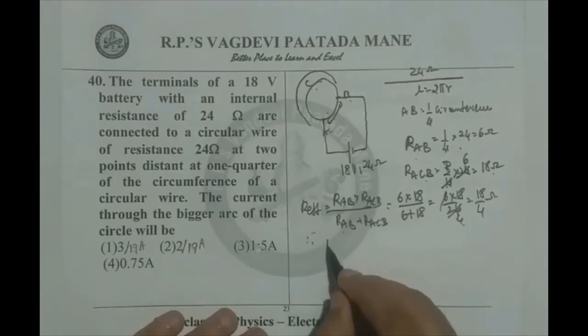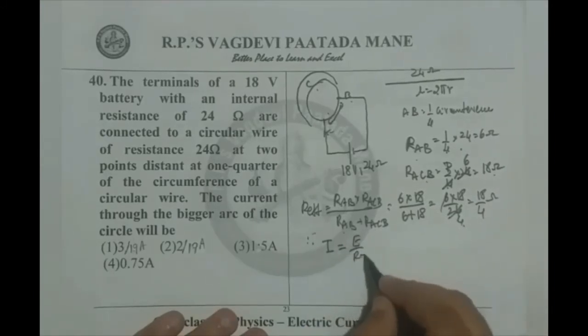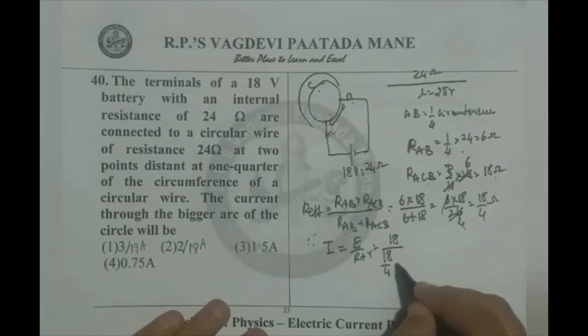Therefore, the net current I in the circuit is E by R plus r. Therefore, E is 18 by 18 by 4 plus 24.